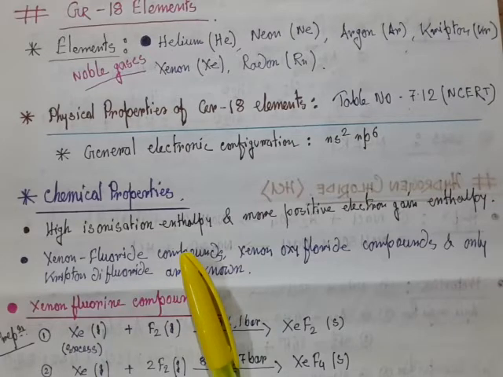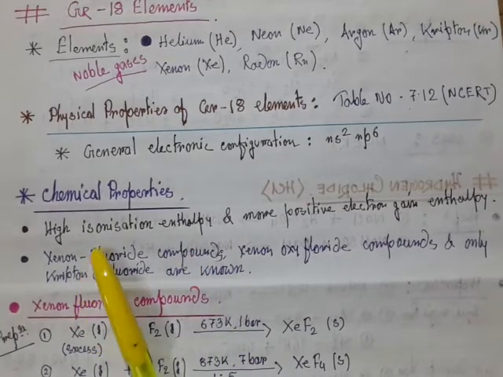So the chemical properties are quite unusual in the case of inert gases. But as I told you earlier, xenon forms some typical compounds with the most oxidizing element in the periodic table, that is fluorine, and obviously oxygen.